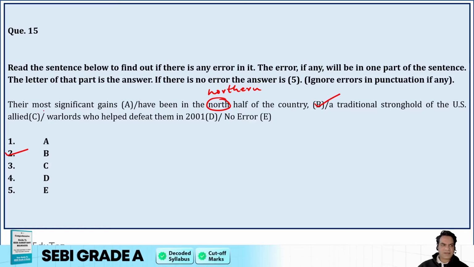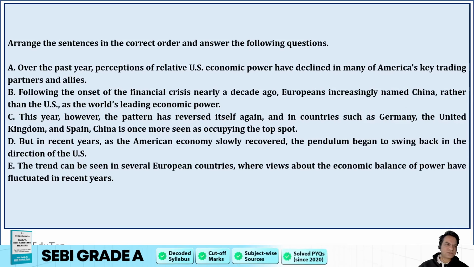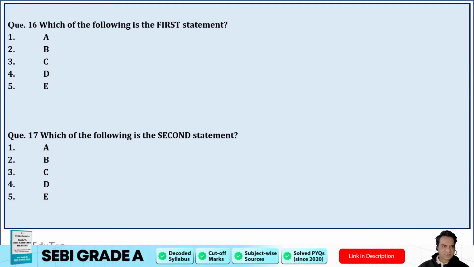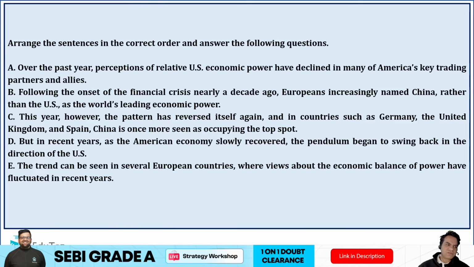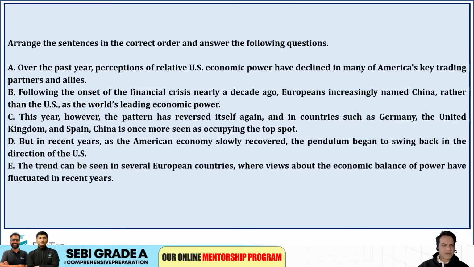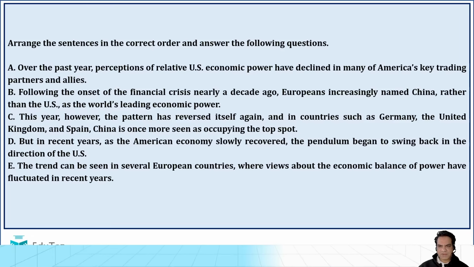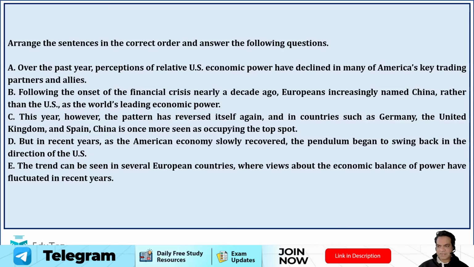So these were your error detection questions, guys, and let's go to your Parajumbles based questions, guys. So we are given 5 questions on this and we have to solve them after reading this. So let's read and let's solve it, guys. Over the past year, perceptions of relative US economic power have declined in many of America's key trading partners and allies. Okay, following the onset of the financial crisis nearly a decade ago, Europeans increasingly named China rather than the US as the world's leading economic power.